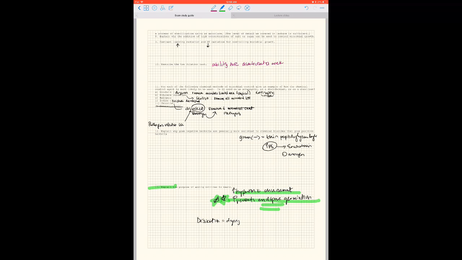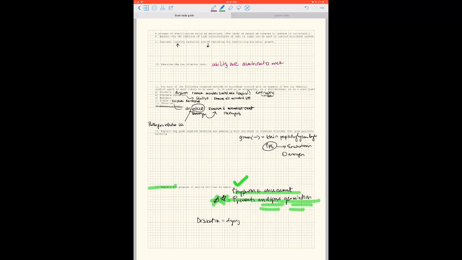The endospore can survive. So in order to avoid germination, we're going to ensure that we add nitrates to meats. That's why they do that. And remember, meats and sweets tend to have a very high solute, high sugar or salt environment. So that's also going to help with avoiding microbial growth. So that's done, and I can go into that further if that's not clear.